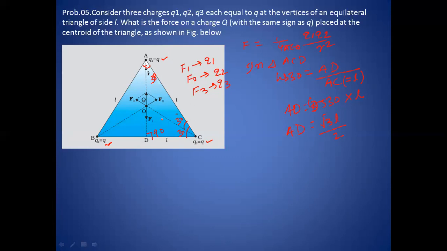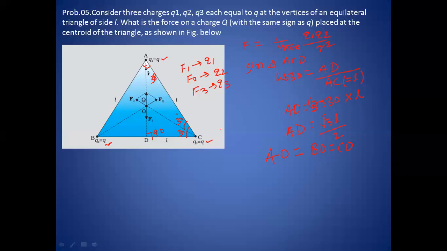Now that we know AD, we have to find the value of AO. By symmetry, we see that AO equals BO equals CO. All these values will be the same.